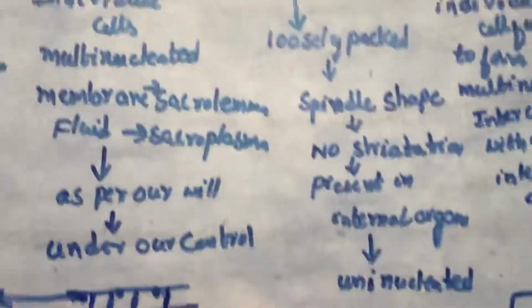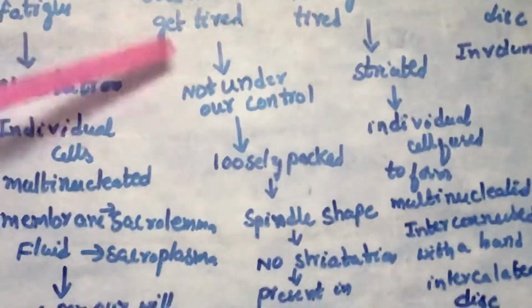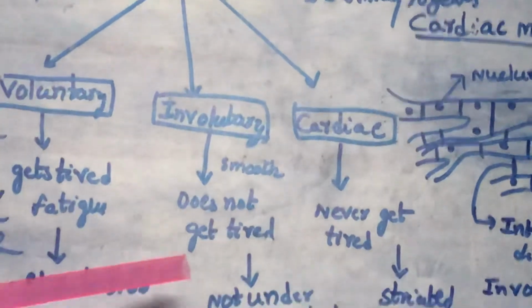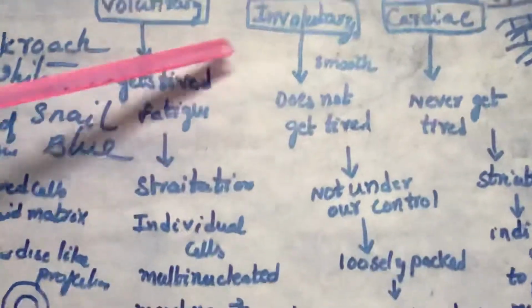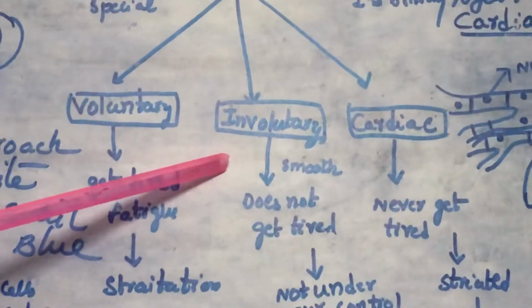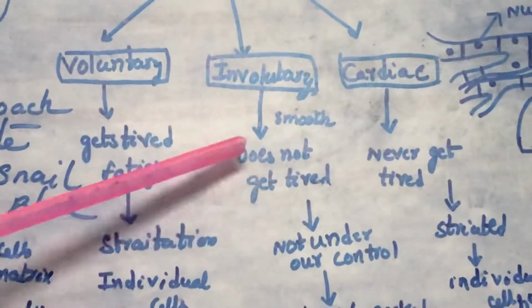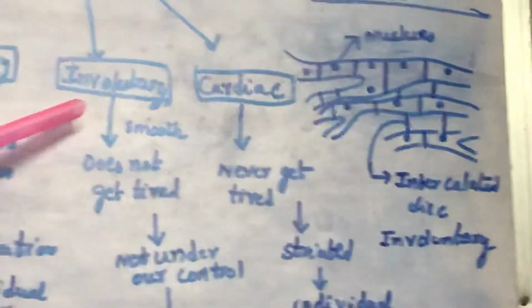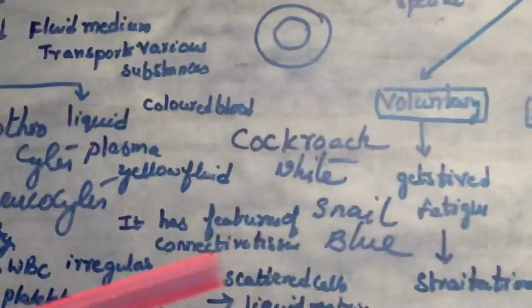The cells are very loosely packed, with no striations. They are not under our control and they do not get tired. They do their work whenever required. For example, when you eat food, digestion takes place. At that time the involuntary muscles present in the intestine help for digestion. After completion of digestion, they come to their relaxed position and they do not get tired. These muscles do not have any striations, so we call them smooth muscles. What do we call them? Smooth muscles.